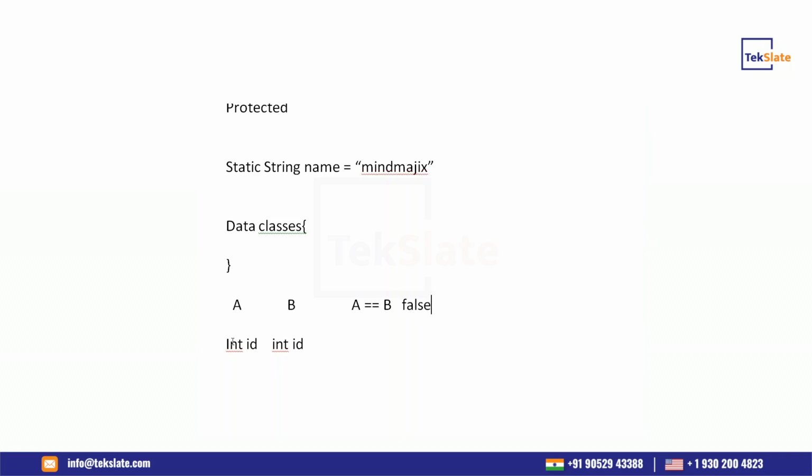But in Kotlin, suppose you write the same data by using a data class, and when you compare A equal to B, it is going to return true. So it is checking against the data. If both have the same data, then when you compare the two objects, you are going to get true. So this is the benefit of data classes.